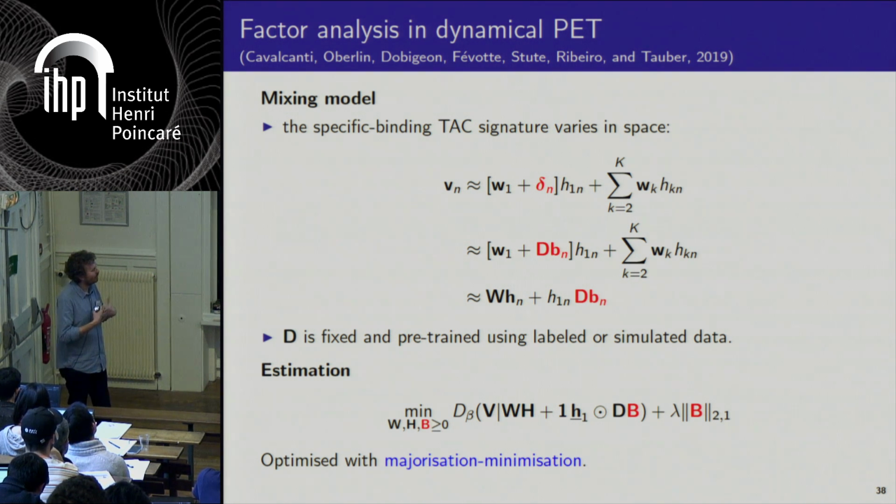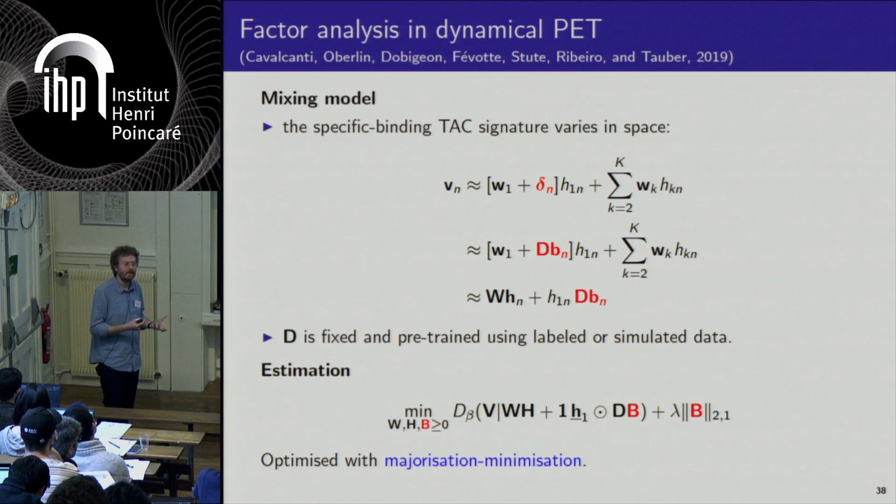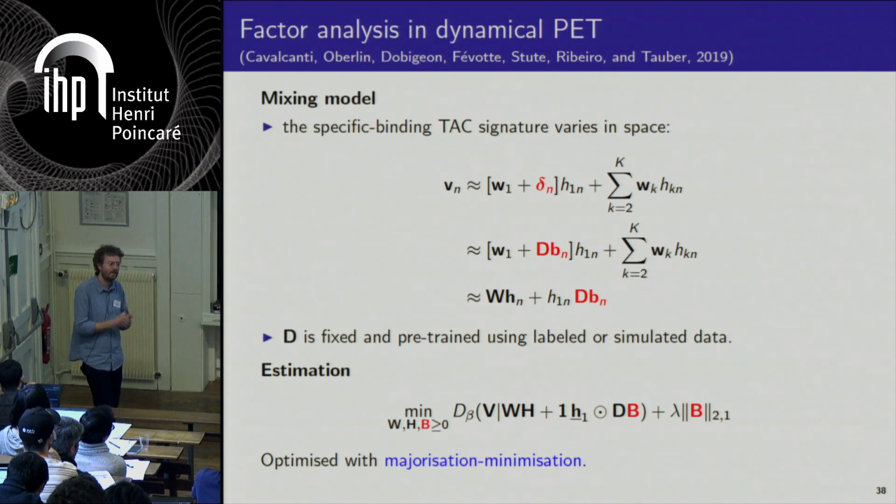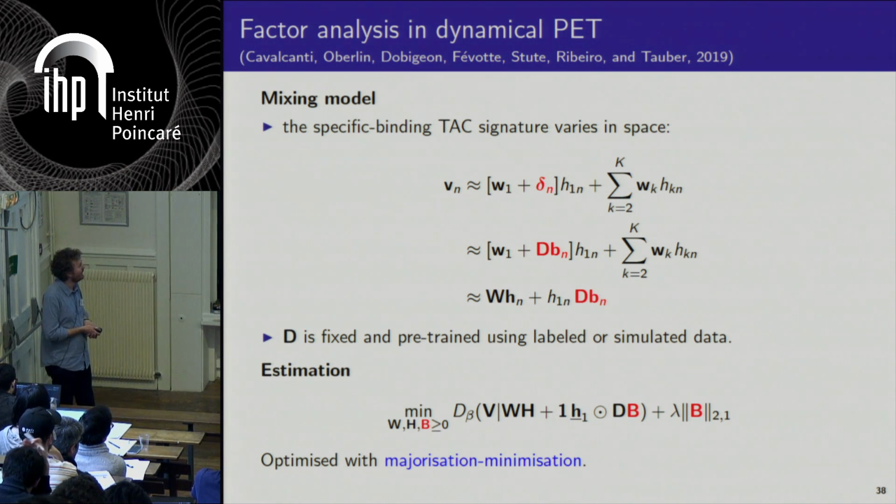group structure, which means that only a few voxels will exhibit such variability because not all the voxels are going to react to this tracer. And same story, you can do that using majorization minimization for all the values of beta.